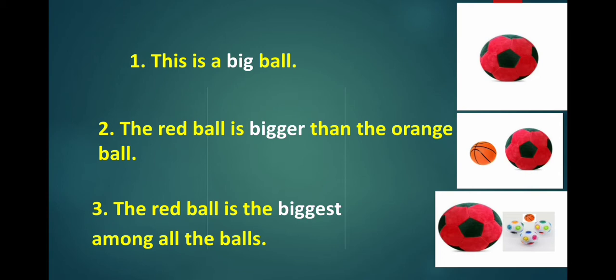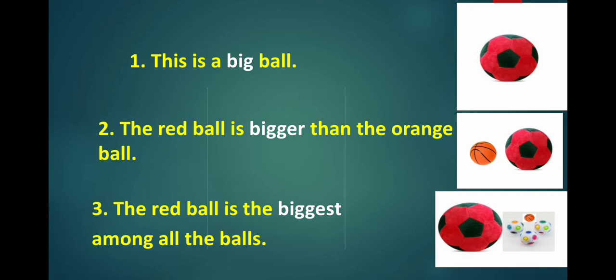Why is there no comparison? Because there is only one ball. So bigger is just a different form of the adjective big, which is used for comparing two balls. Now look at the third sentence. Here we have more than two balls. Then we say that the red ball is the biggest among all the balls.